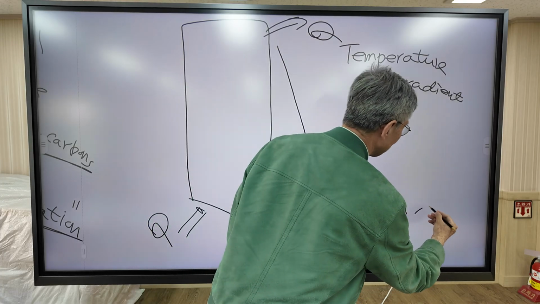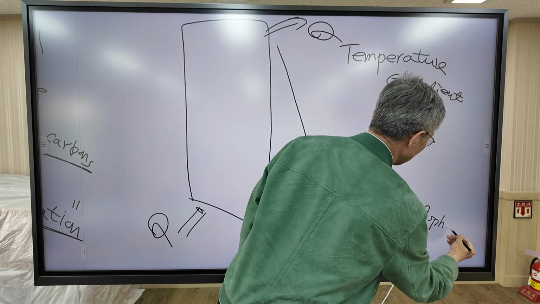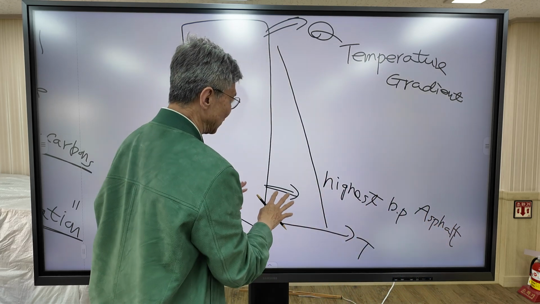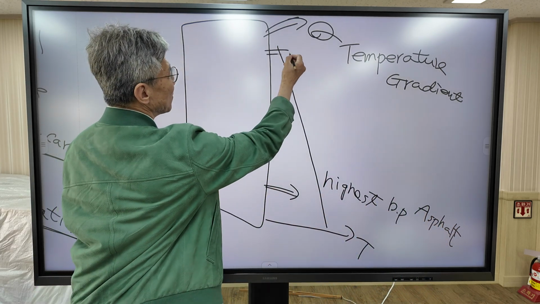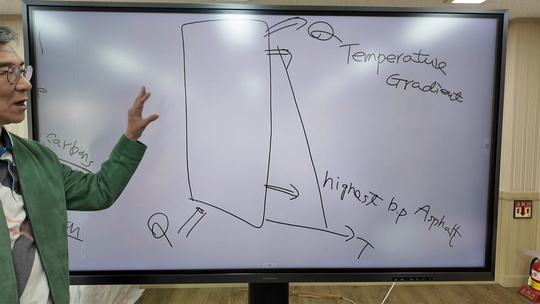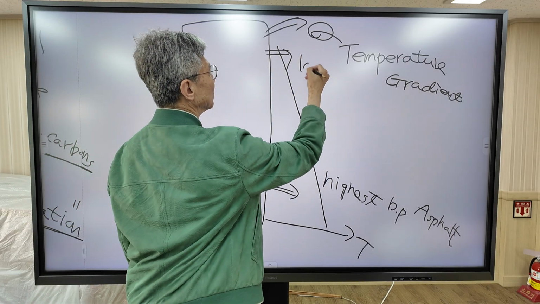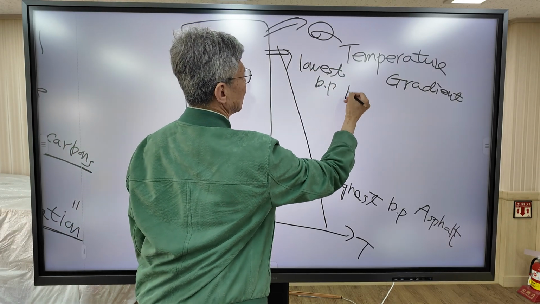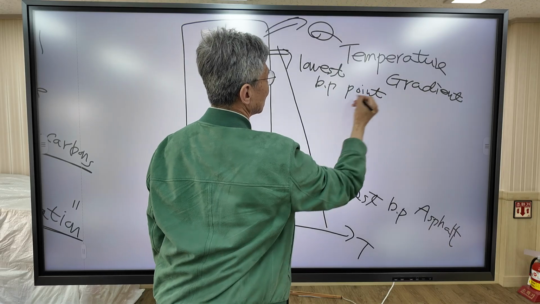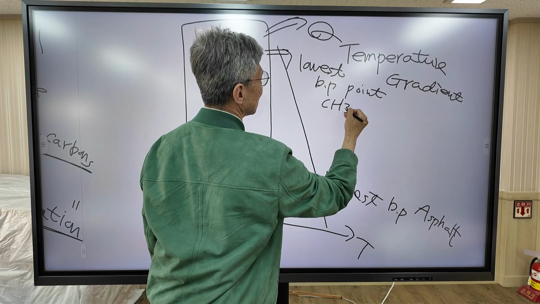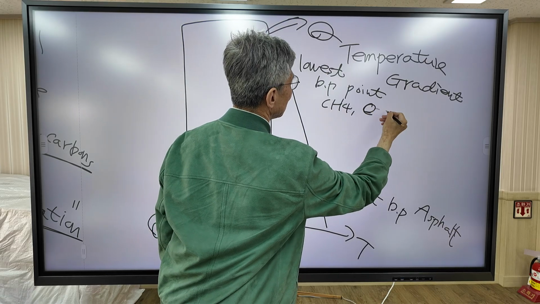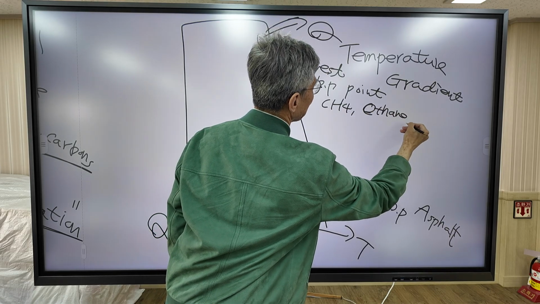Such as asphalt. Asphalt is extracted at the bottom. At the top, we extract the hydrocarbons with the lowest boiling point, such as methane, ethane, propane.